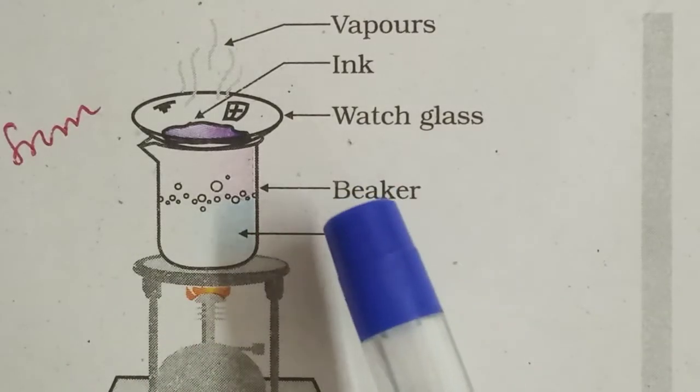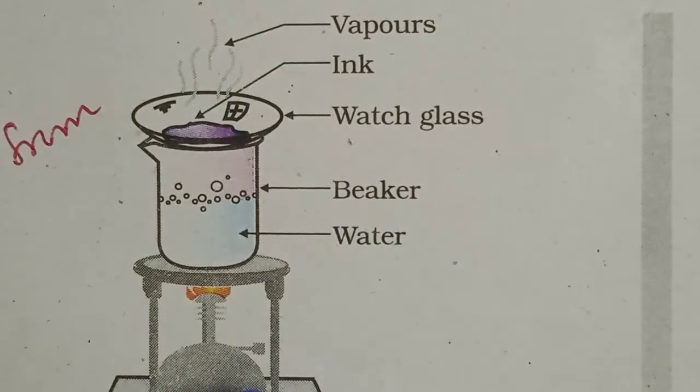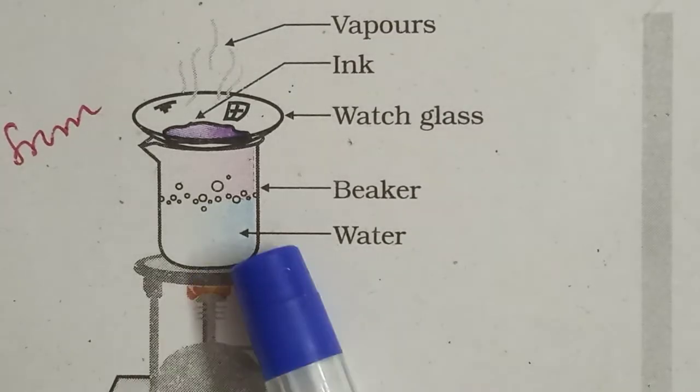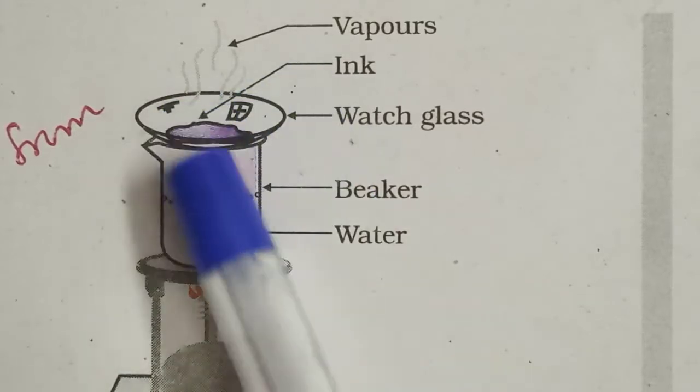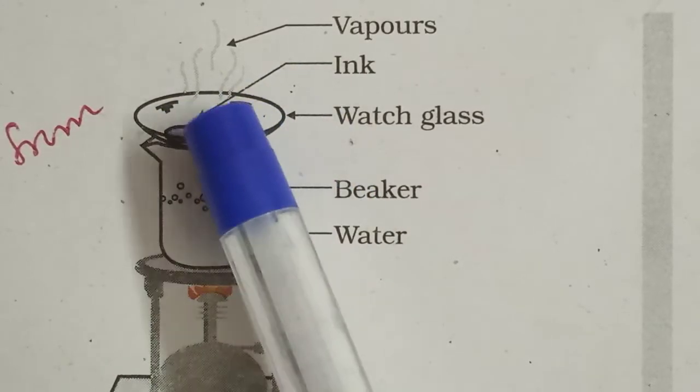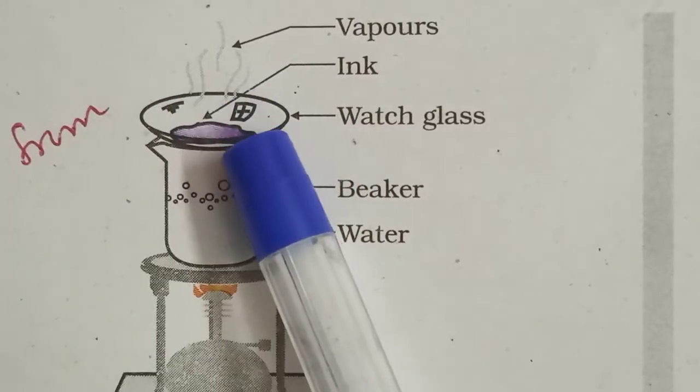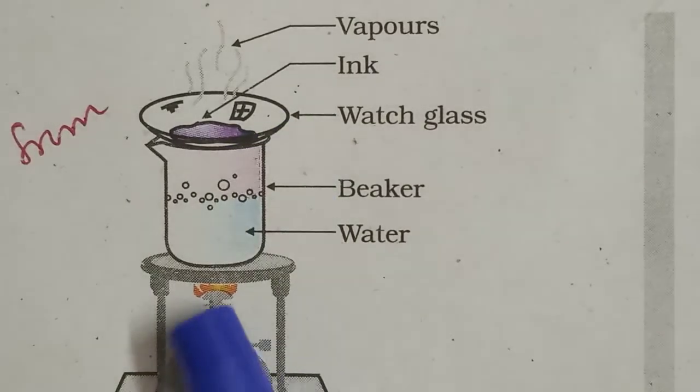Now we can do one small activity. We take a small stove or a burner, a stand, a beaker and a watch glass, or a small china dish. And we take ink, blue or black. Now we start heating.